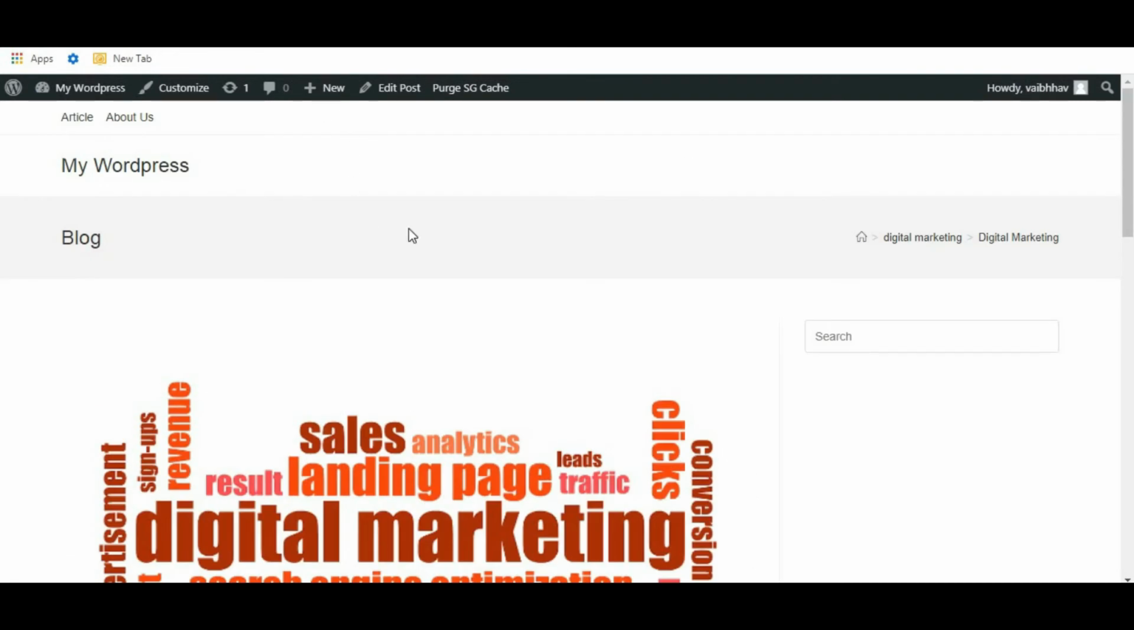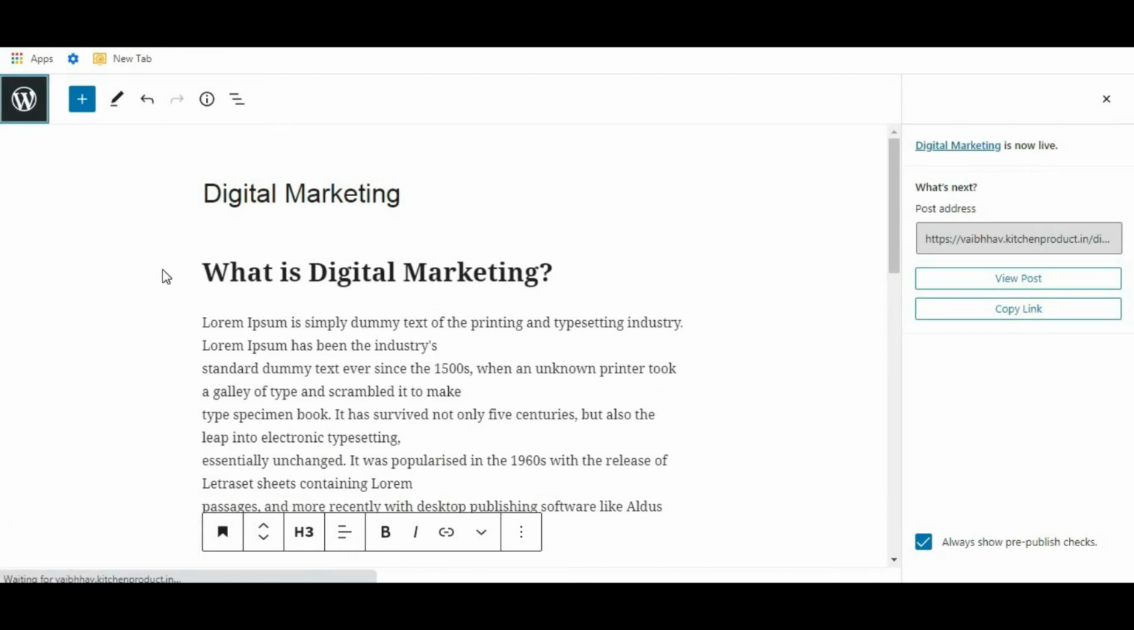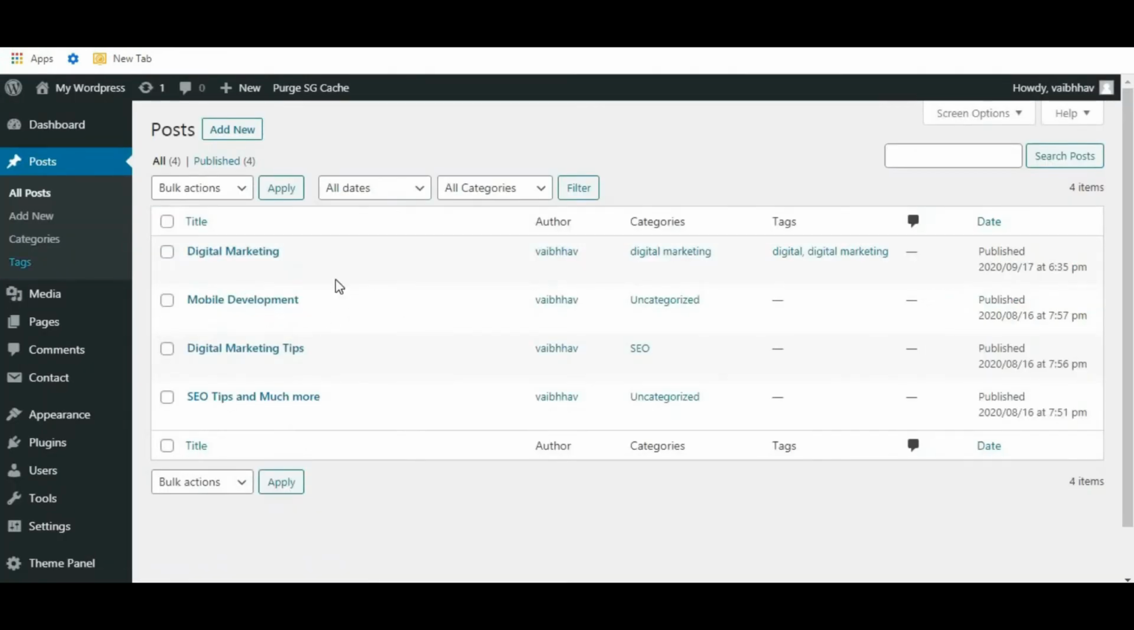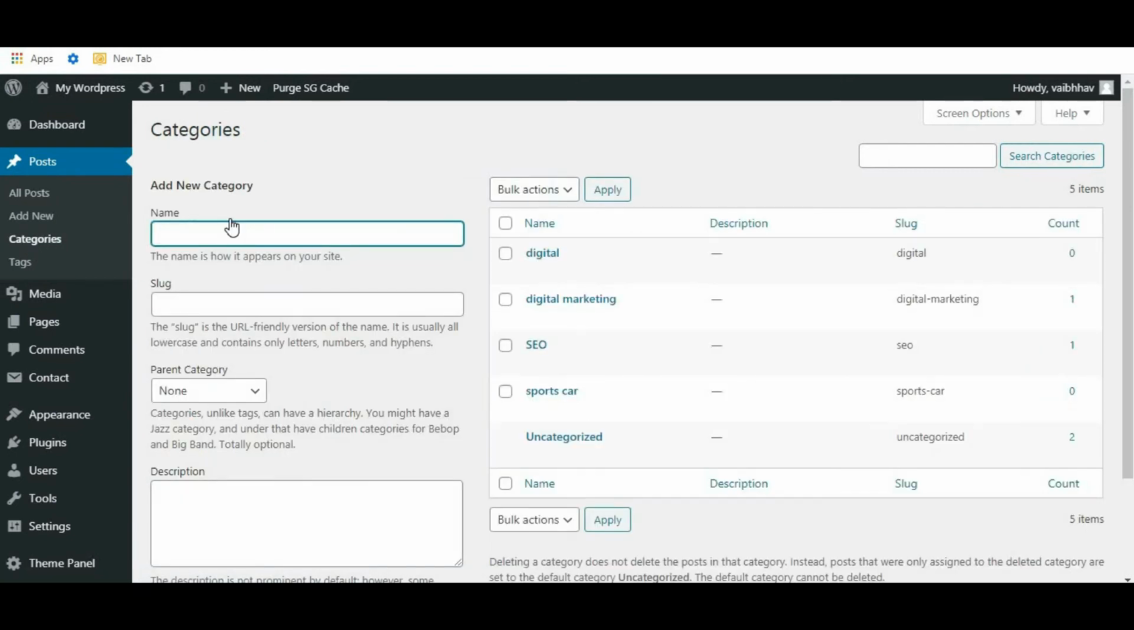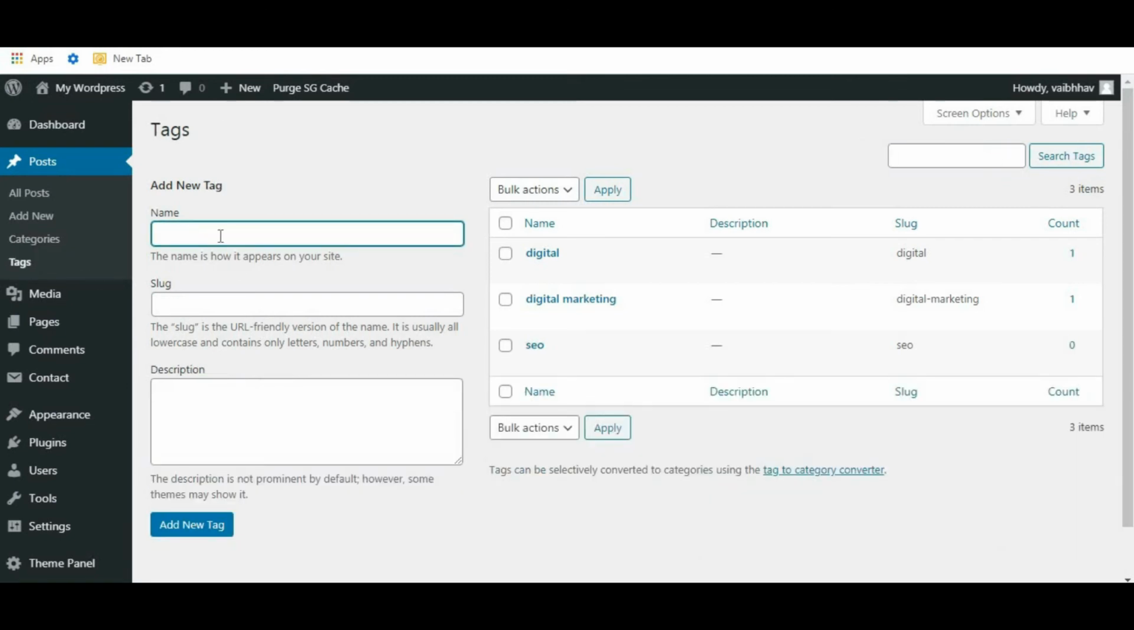Now go back. Now go to the WordPress dashboard. So this is all post. Add new post category. You can also add a separate category from here. Click on this category. Here you can see a category. We have recently created digital. You can also add category from here, or you can also add category through your post. Then tag. You can add tag from here, and you can also add tag through your post.